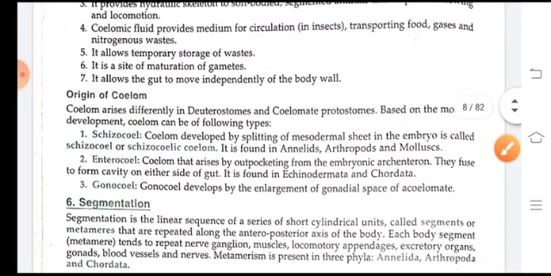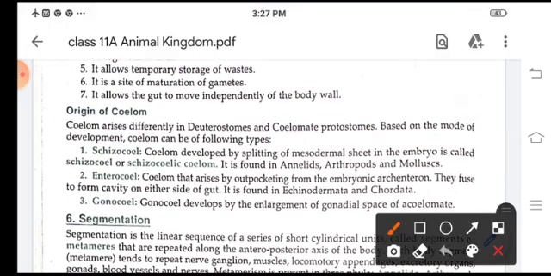Now origin of coelom. Coelom arises differently in deuterostomes and coelomate protostomes. Based on the mode of development, coelom is of the following types: schizocoel, enterocoel and gonocoel. The coelom which is developed by the splitting of the mesodermal sheet in the embryo is called schizocoel or schizocoelic coelom. It is found in annelids, arthropods and mollusks.